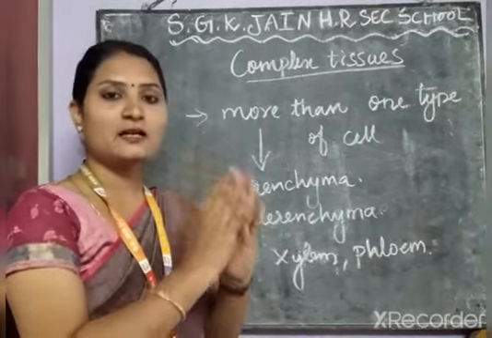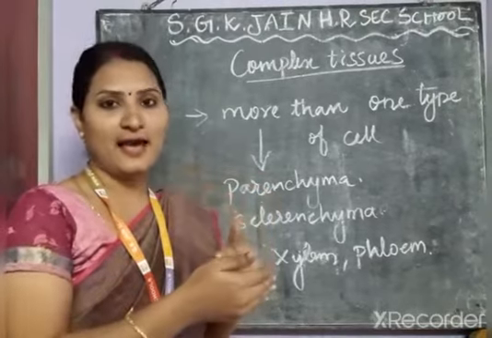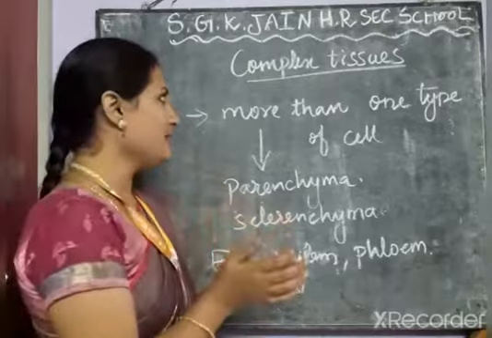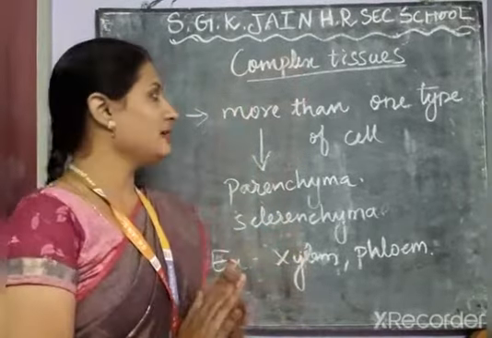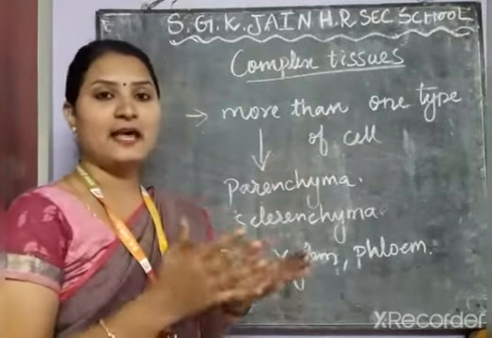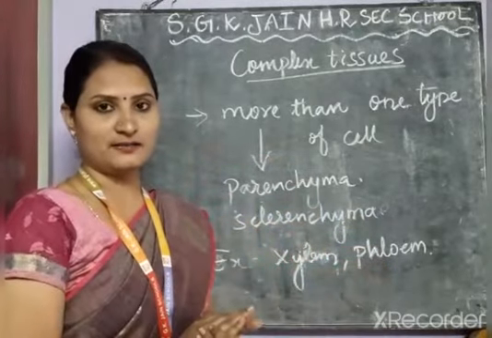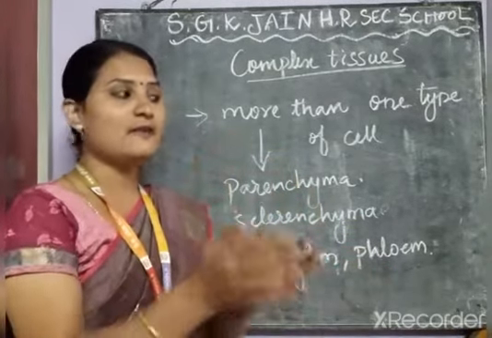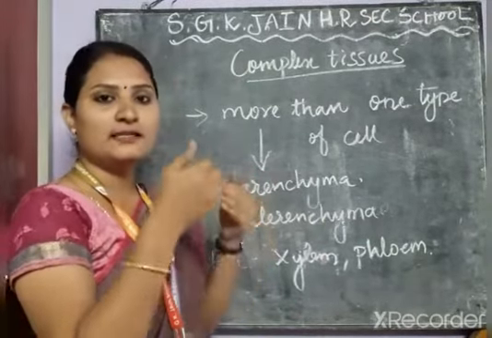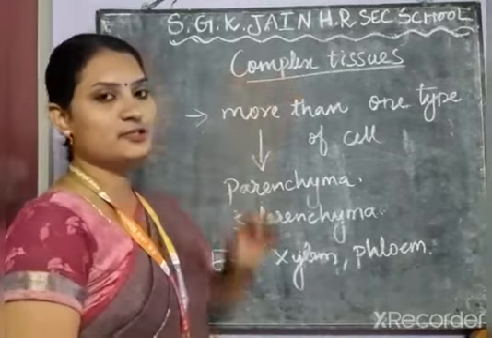But complex tissues consist of more than one type of cells, teamed together. They do specialized functions when two or more cells unite together. That is what is called complex tissues.